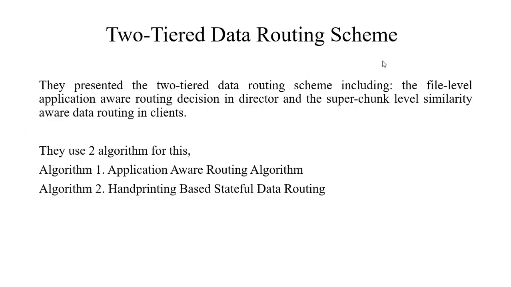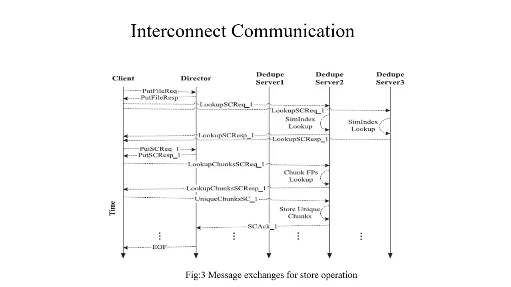Two-tier data routing scheme. They presented a two-tier data routing scheme including the file-level application-aware routing decision in the director and superchunk-level similarity-aware data routing in the client. They use two algorithms for this. Algorithm 1 is the application-aware routing algorithm and algorithm 2 is handprinting-based stateful data routing. Here is the inter-node communication. Message exchange for store operation.